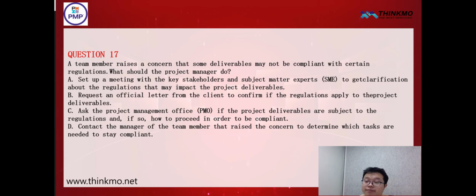deliverables. As for the other options, we should choose option A first, which is that we must first hold meetings with key stakeholders and subject matter experts. That way, we can identify any areas that might have potential issues. If we look at the options below, option B asks the client to provide some kind of authenticity letter, right, to confirm whether these regulations apply to the project. But the client may not necessarily understand this. As for option C, it suggests consulting the project management office.